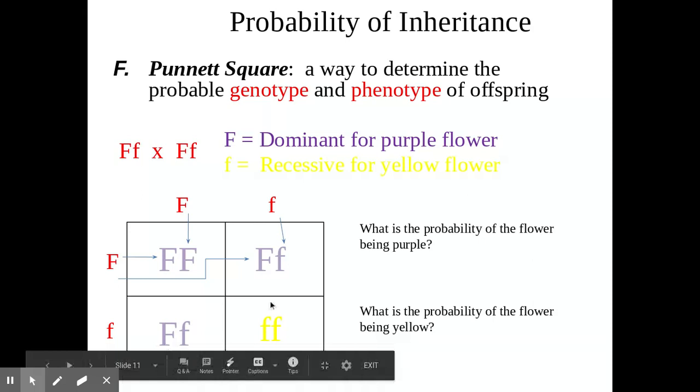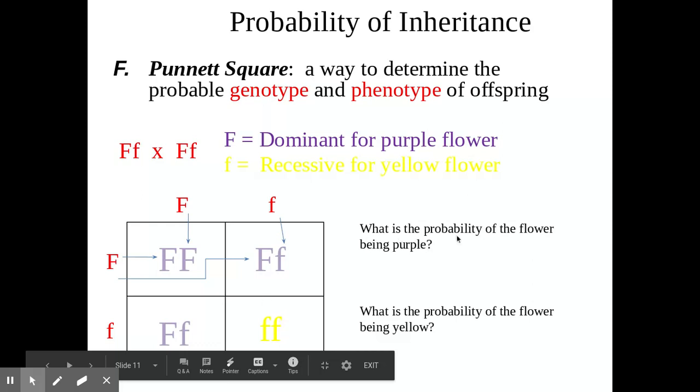This box shows the same as this and is also worth 25%. So each box is worth 25%. It shows a hybrid, a dominant gene and a recessive gene in a possible offspring. And this one shows that there's a possible offspring, again, a 25% chance that they could receive 2 recessive yellow flower genes.